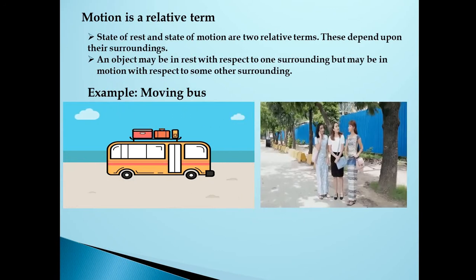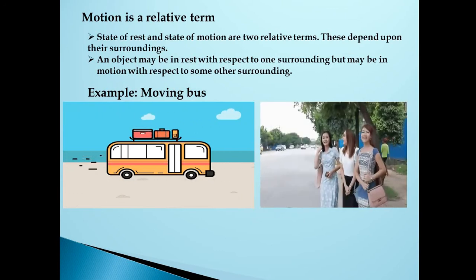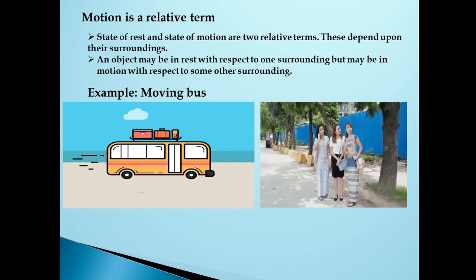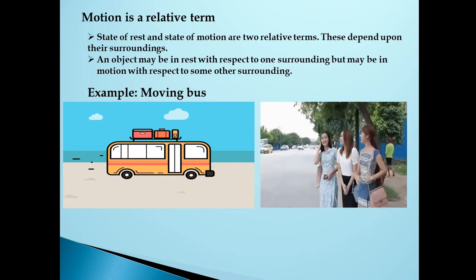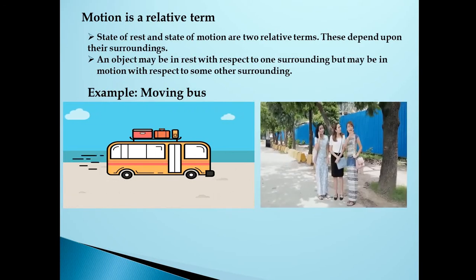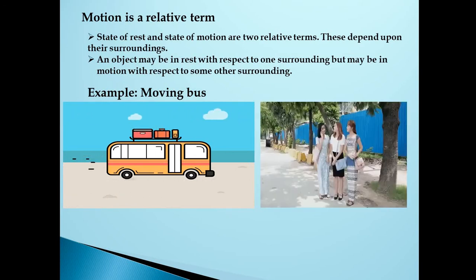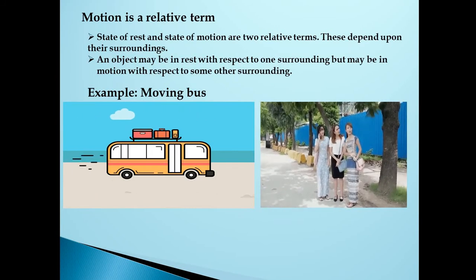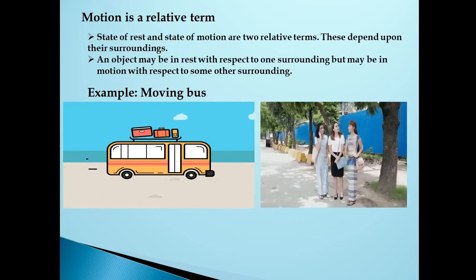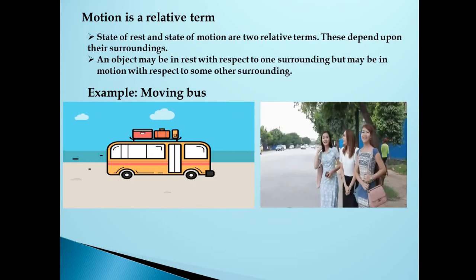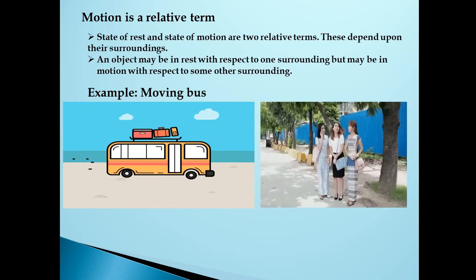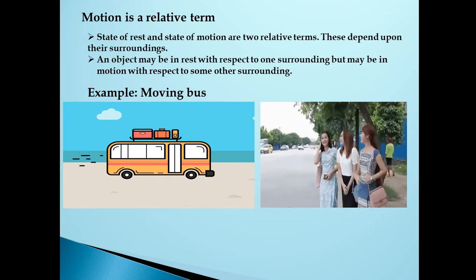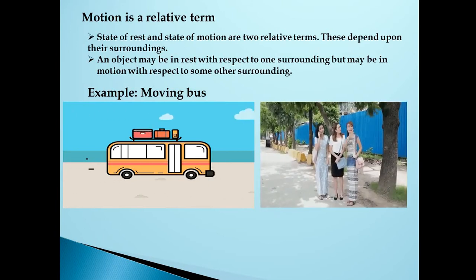For a passenger sitting in a moving bus, the roadside trees and the poles appear to be in motion.